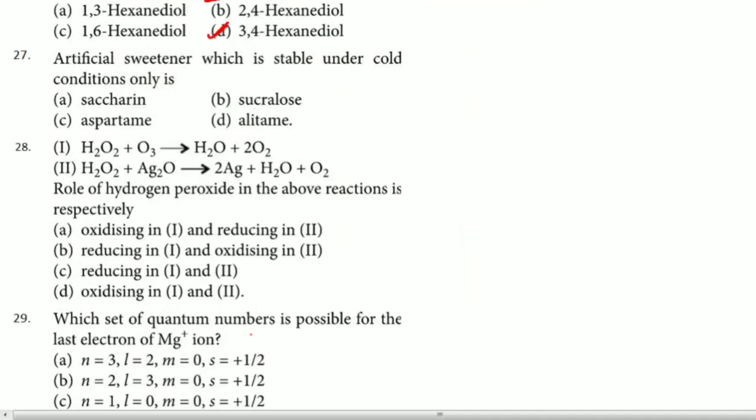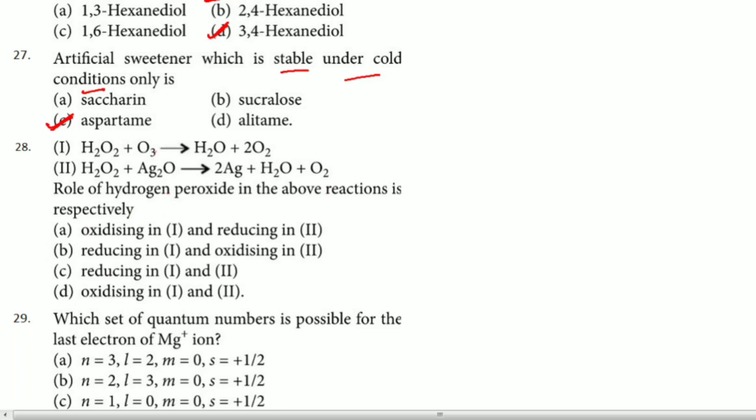Then we will see 27. 27: artificial sweetener which is stable under cold conditions. This is also a very simple question. Cold conditions, remember, so aspartame is the answer, which is stable under cold conditions and can be used in cold foods also. 28: the first reaction is given, then the second reaction. Role of hydrogen peroxide in the above reactions respectively, they are asking. Very easy to identify.